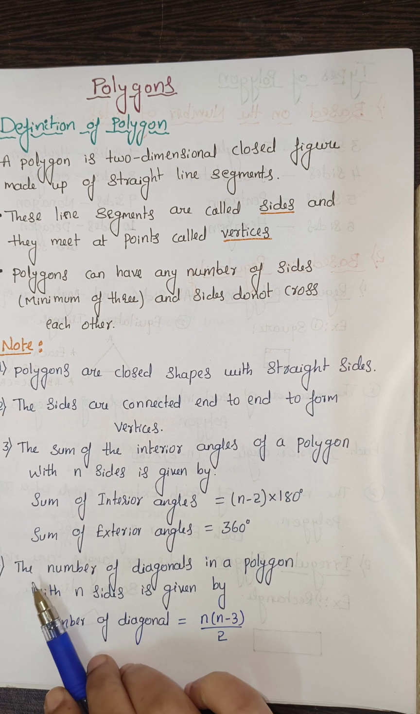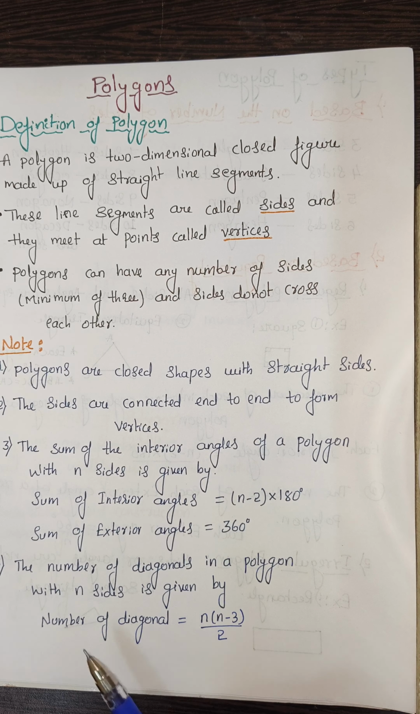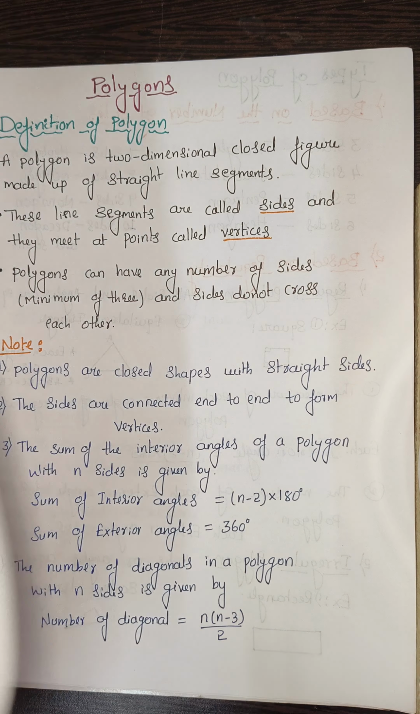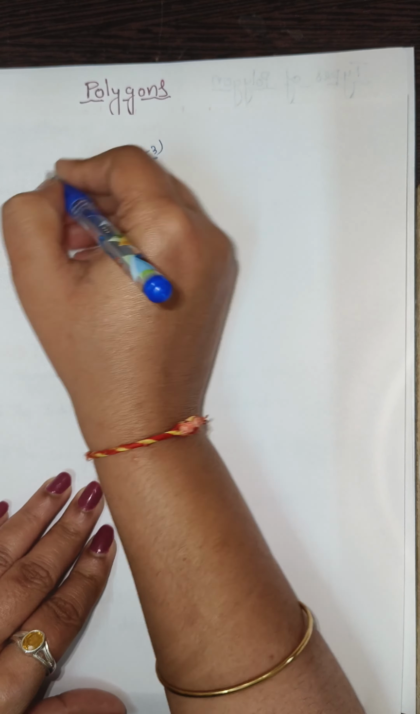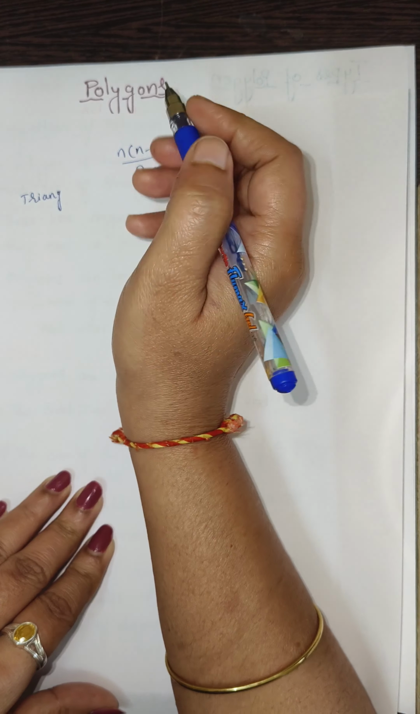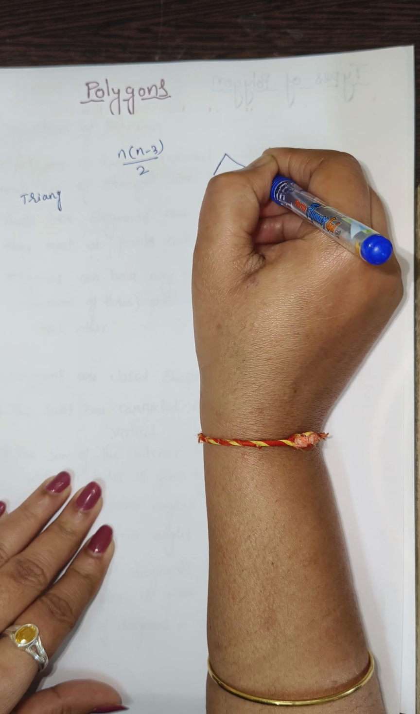Now, the fourth point: the number of diagonals in a polygon with n sides is given by n into (n minus 3) divided by 2. How to find the number of diagonals in a polygon? The formula is n into (n minus 3) divided by 2. We will check in the triangle. Does a triangle have any diagonals? Because it is made with only 3 sides.